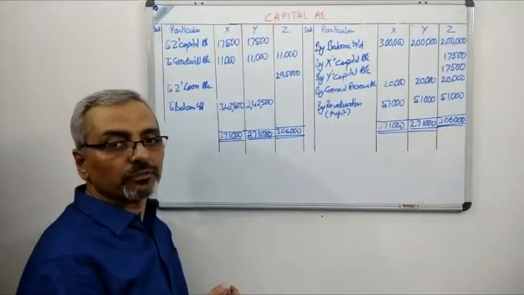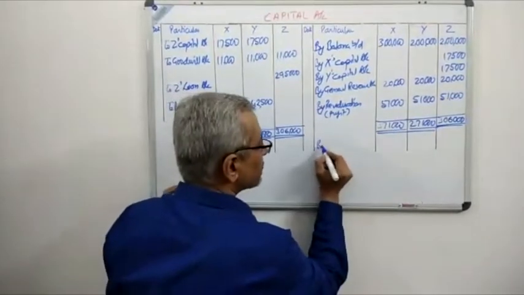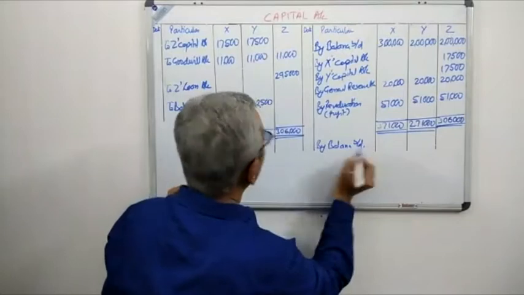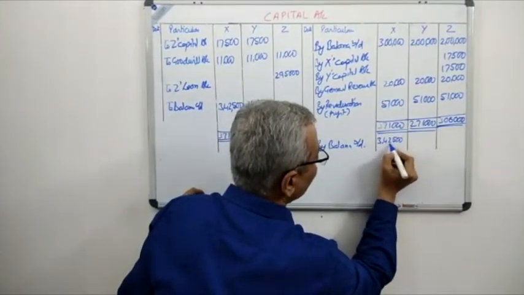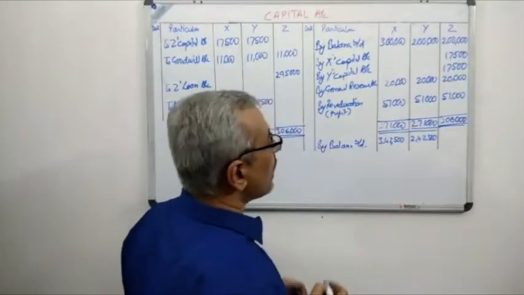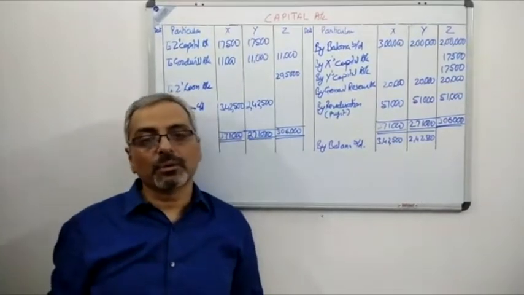This is the balance of the two partners who are still continuing, and we will obviously carry forward the balance. So that is the balance brought down: 3,42,500 for X and 2,42,500 for Y.